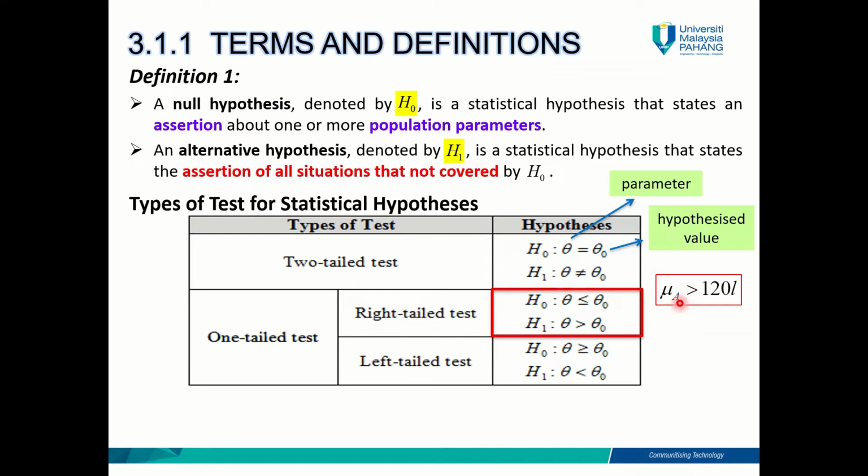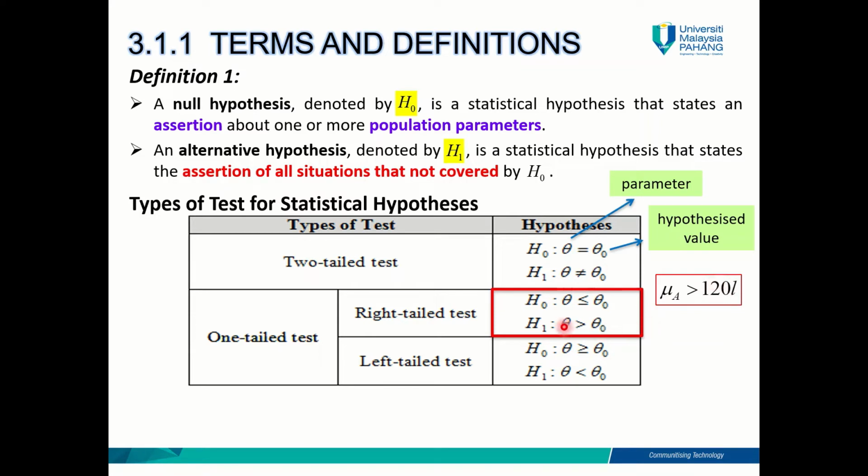So if Pak Mail were to conduct hypothesis testing to test his claim, the hypothesis testing will be a right tail test, in which the parameter here will be mu, here mu, here also mu, and then the hypothesized value here will be 120 liters.